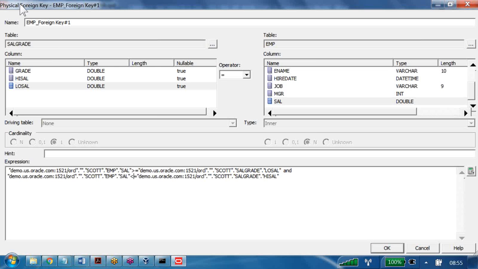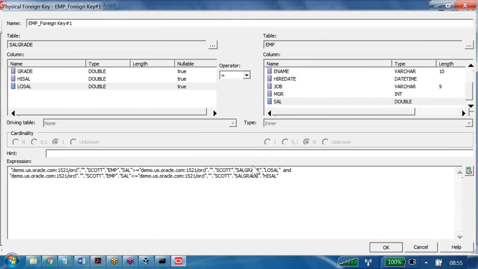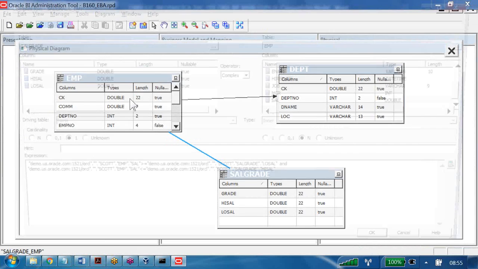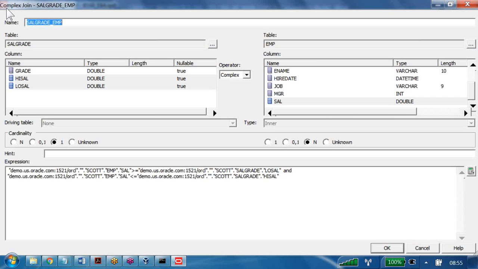Physical foreign key join. Once you click on OK, now if I double click on this join, see the window name, what is showing? Complex join. That means based on the operators we used here, the system is deciding whether it is really a foreign key join or a complex join. By default the name is foreign key join. Once you give the operators and click on OK, the system will decide whether it is really a foreign key join or a complex join.